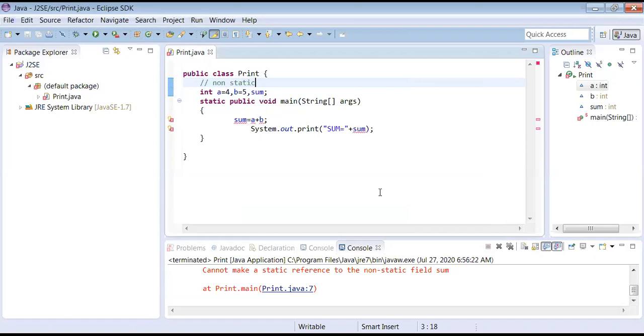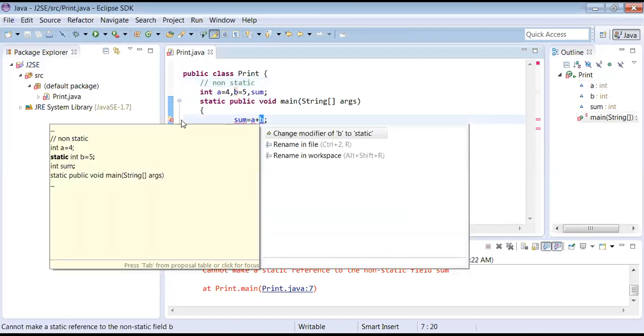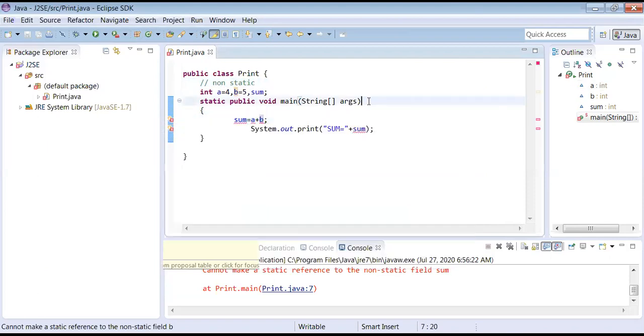Yes, the problem is there. What is the problem? We will get an error. See, the program says change modifier of B to static. It should be static. Similarly, A also should be static.